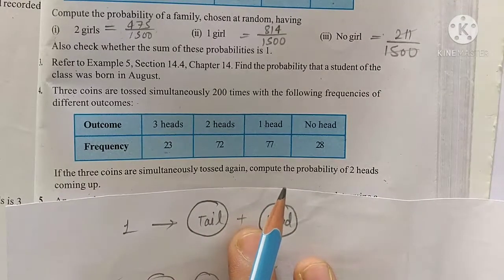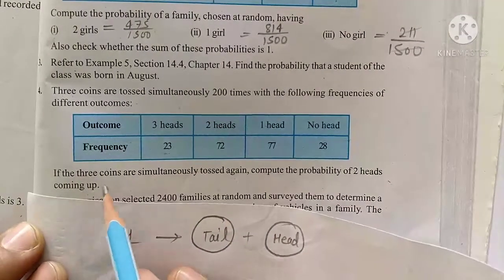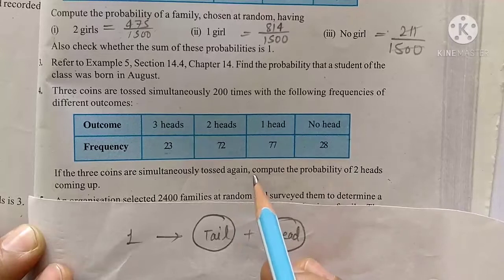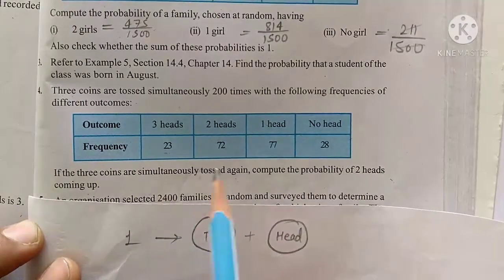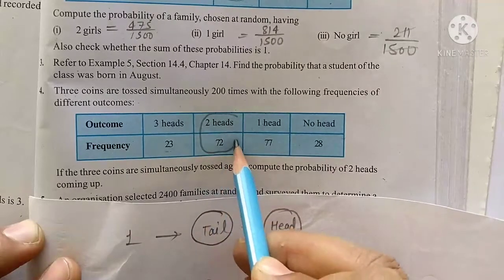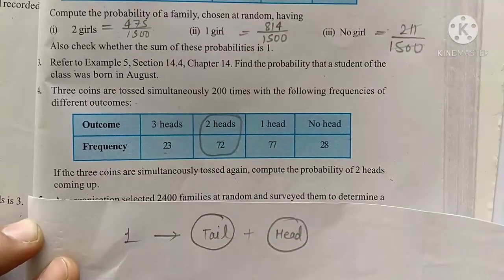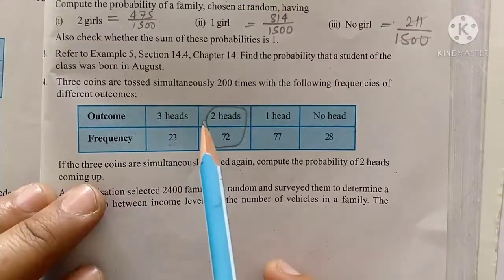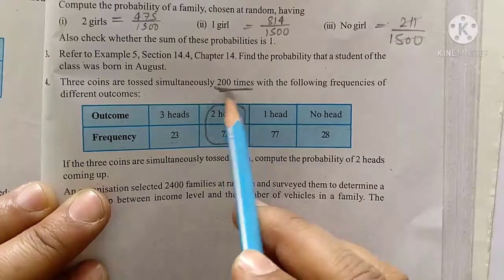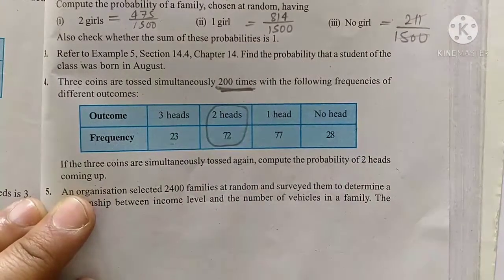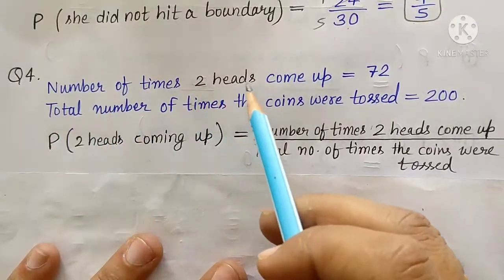Now what we need to do here, just check. If the 3 coins are simultaneously tossed once again, compute the probability of 2 heads coming up. We're talking about 2 heads. Here, how many times did 2 heads come? 72 times out of 200 times. So we can find the probability. Number of times 2 heads came up, 72.